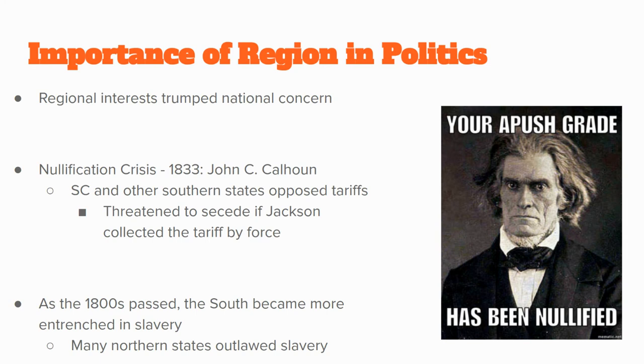Whereas in the North, it's in factories where slaves are not going to be able to work as easily if you're not going to educate them. So, for example, like New York, they make slavery illegal in 1827. So that's just an example of how the northern states start to outlaw slavery.